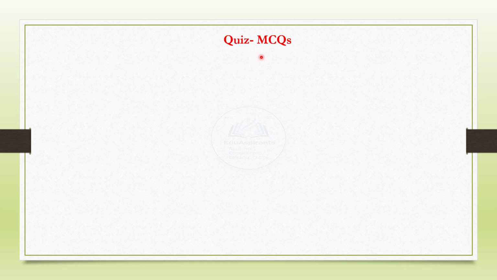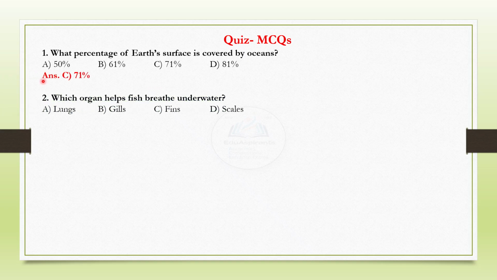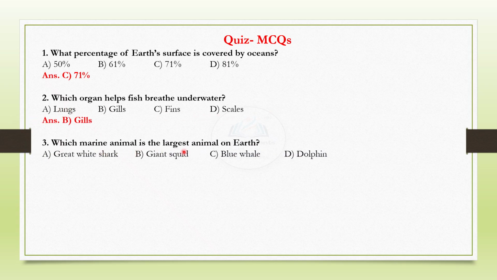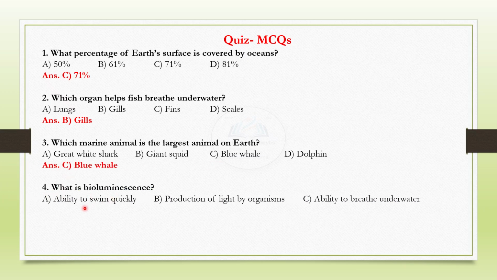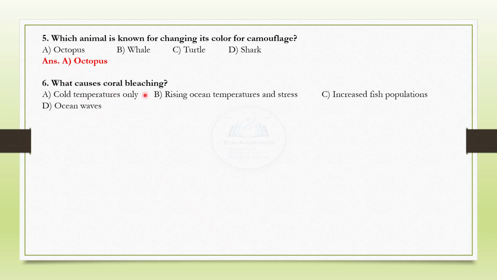Some more MCQs. What percentage of Earth's surface is covered by oceans? You know this? Yes, 71%. C. Which organ helps fish breathe underwater? Gills. Which marine animal is the largest animal on Earth? Blue whale. What is bioluminescence? Production of light by organisms. Which animal is known for changing its color for camouflage? Yes, octopus.